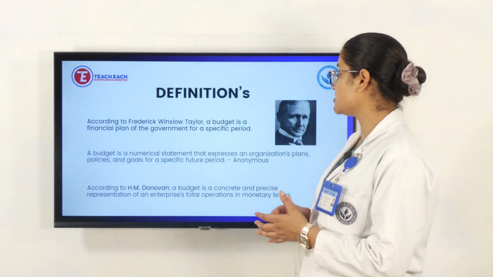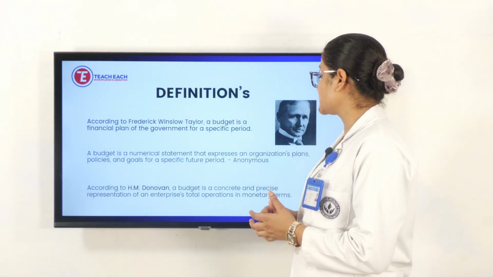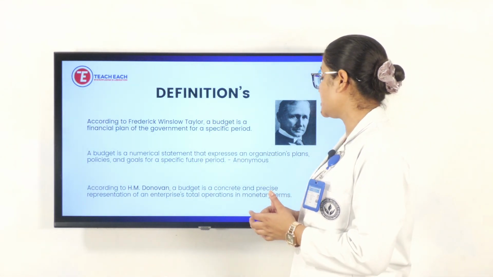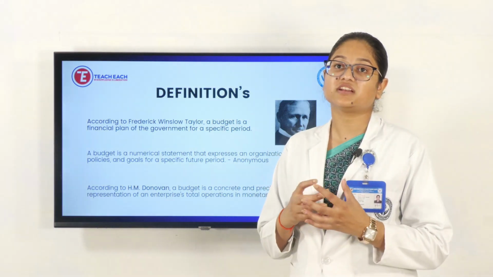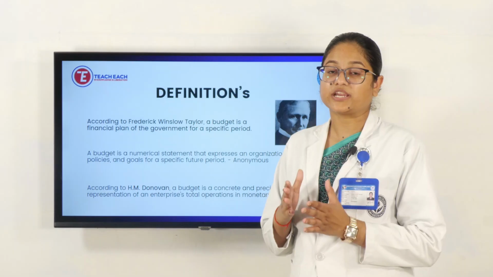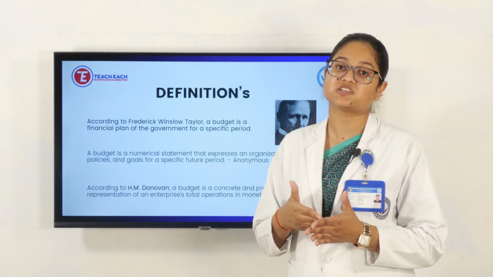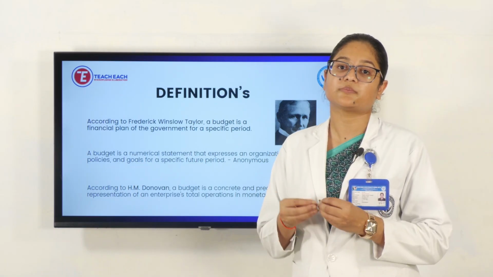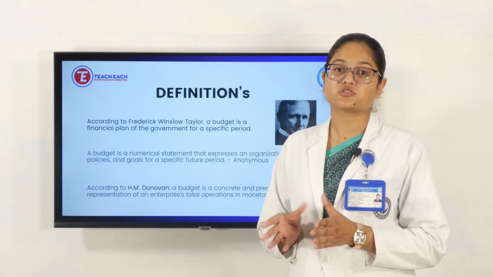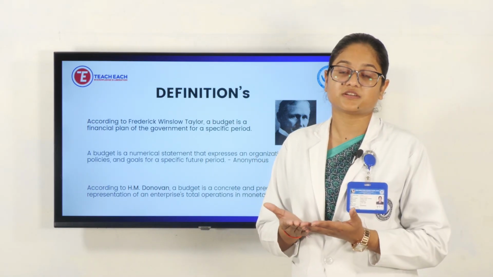The third definition is according to H. M. Donovan. He has said a budget is a concrete and precise presentation of an enterprise's total operation in monetary terms. It means if an organization is there, in money terms, whatever expenditures they have, for which purpose, and whatever money they are utilizing, the full detail will be on one sheet of paper. So at a glance, we can find out all the financial or physical plans of an organization.